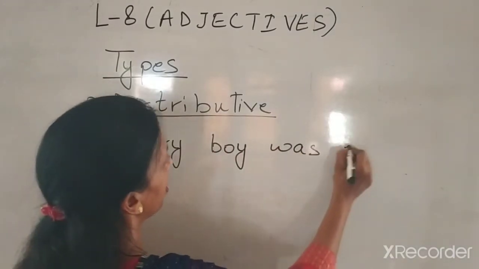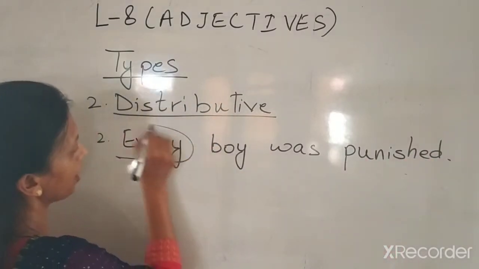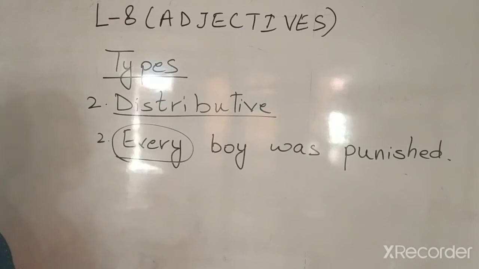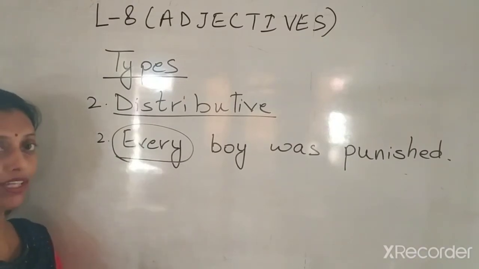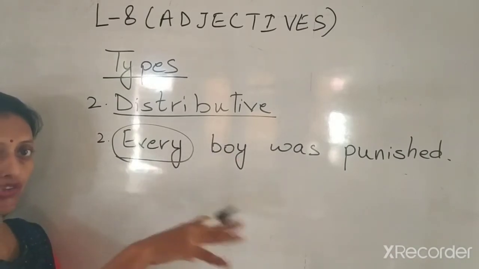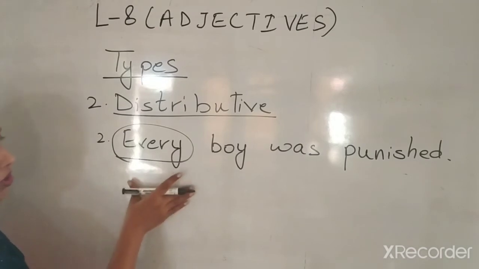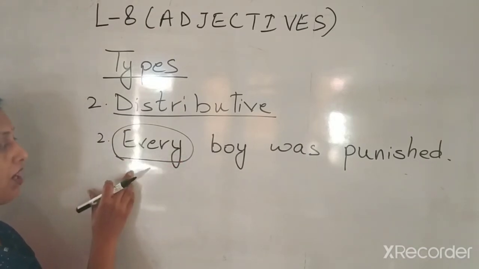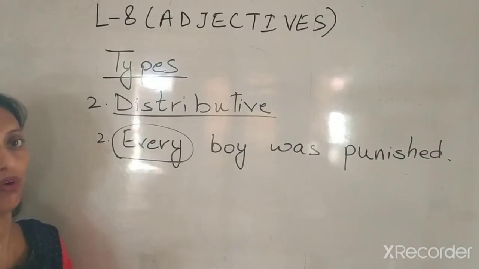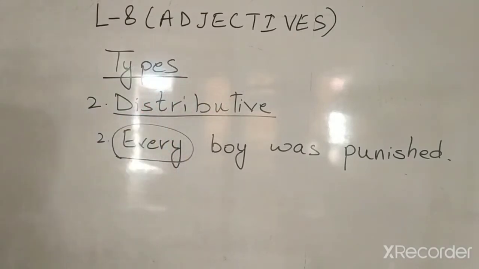Now here I am talking about all the boys of the class. I'm talking about every boy, not even a single boy is left. Yes, I'm not talking about somebody particular. So I'm talking in a distributive way. So every boy of the class got the punishment. So these words which are inclusive of the distributive idea are called distributive adjectives.